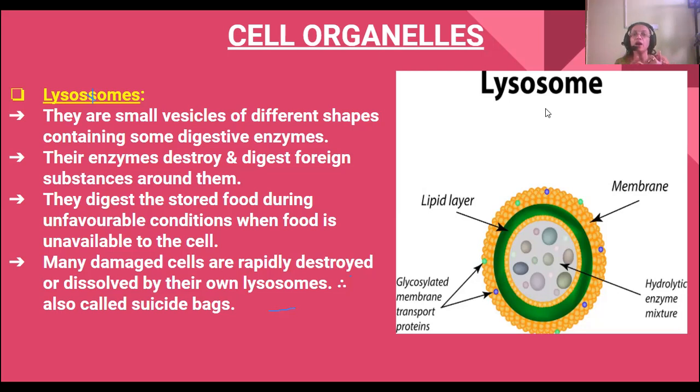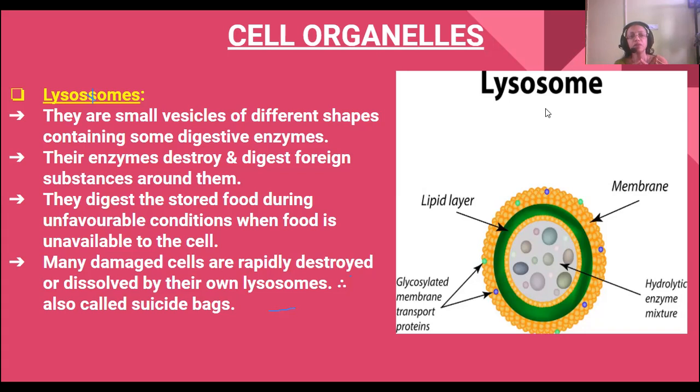Now, what is the function? Their enzymes destroy and digest foreign substances which come around them. One is that they destroy and digest foreign substances. Another is that they digest the stored food present in the cell during unfavorable conditions, when food is not available to the cell.